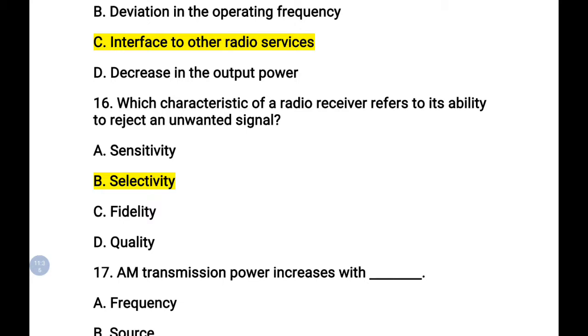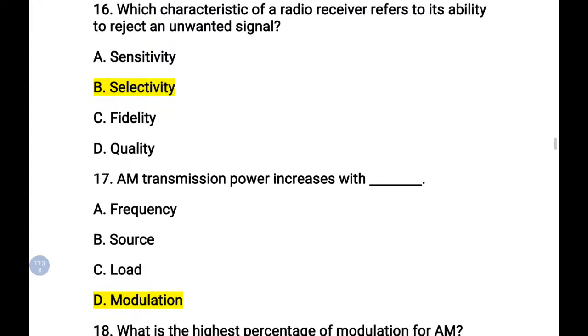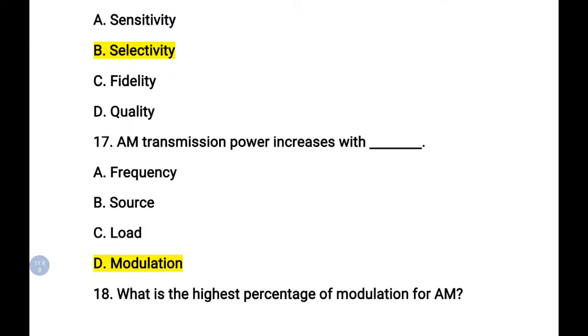The AM transmission power increases with what? The AM transmission power increases with modulation, because for that purpose only we prefer modulation, because we want to send the signal for long distance. So the transmission power increases if we do modulation.